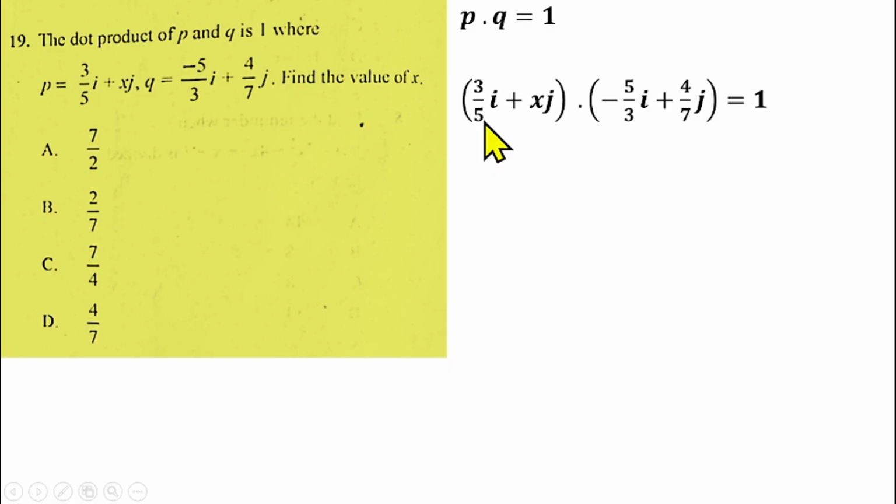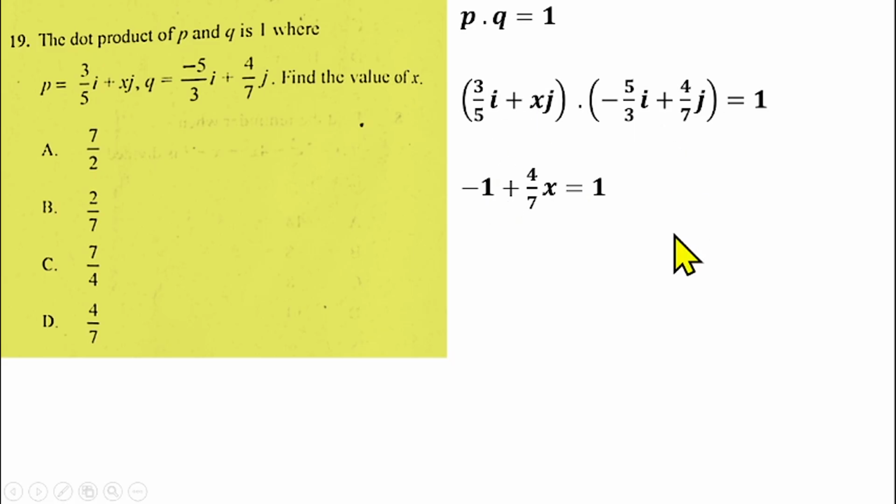So 3 over 5 i times minus 5 over 3 i. That should give us minus 1, in the sense that 3 over 5 times 5 over 3, 5 will take care of 5, 3 will take care of 3. So that will give us minus 1 there. Then x times 4 over 7 gives us 4 over 7 x, then j times j will give us 1. So you have the 4 over 7 x left there equals 1.